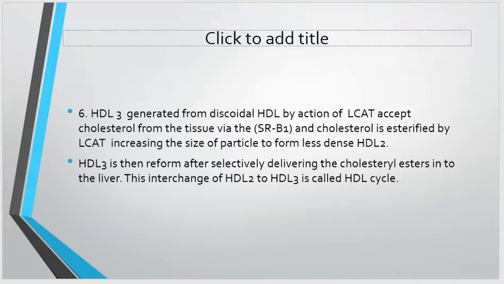This HDL3, generated from the discoidal HDL by the action of the LCAT, accepts cholesterol from the tissue via the SRB1, and the cholesterol is esterified by the LCAT, increasing the size of the particles to form the less dense HDL2. This HDL3 is then reformed after selectively delivering the cholesterol esters into the liver. This interchange of HDL2 to HDL3 is called the HDL cycle.